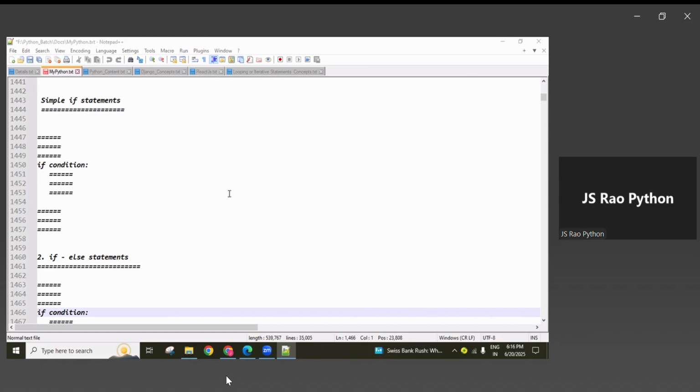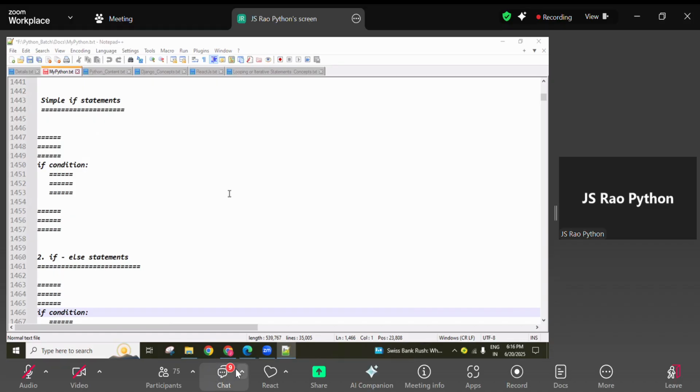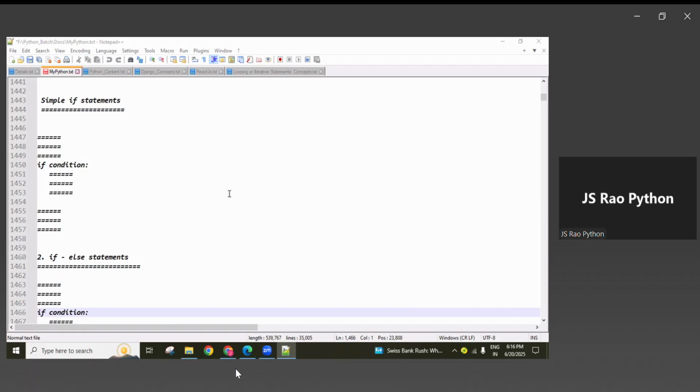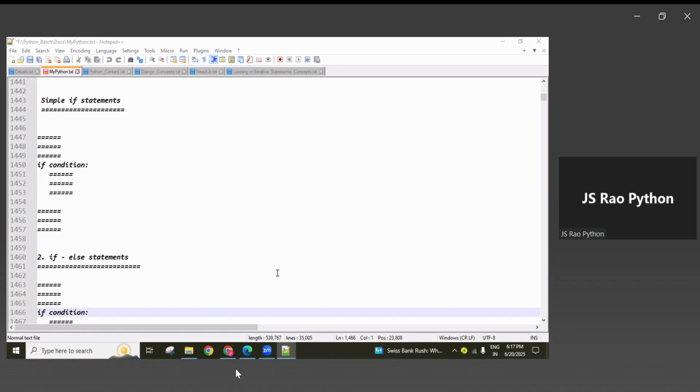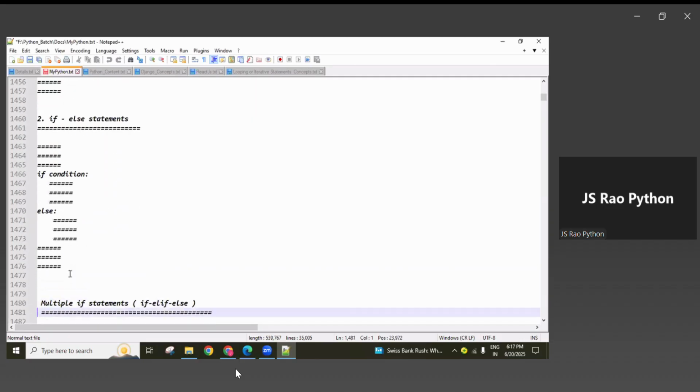Is it mandatory to use 4 spaces only, or can I use only 2 spaces, or can I use 8 spaces, or like that? Is 4 spaces mandatory, or can we use any number of spaces? It means we can use any number of spaces, but we have to maintain the same indentation level. If we are using 2 spaces, we have to use the same 2 spaces wherever we require indentation. Okay, now? So generally 4 spaces. Remember that.